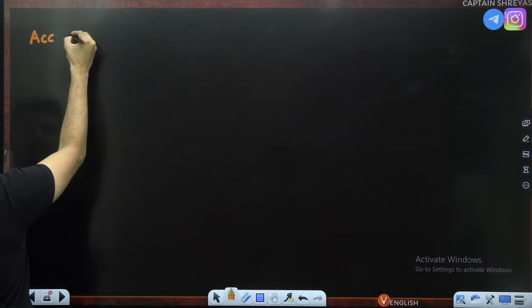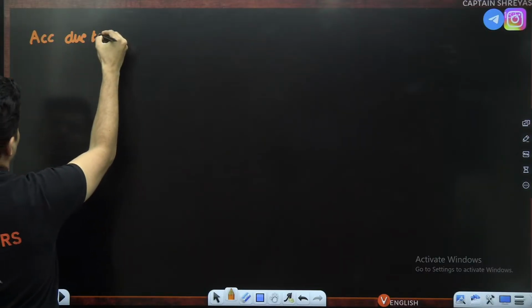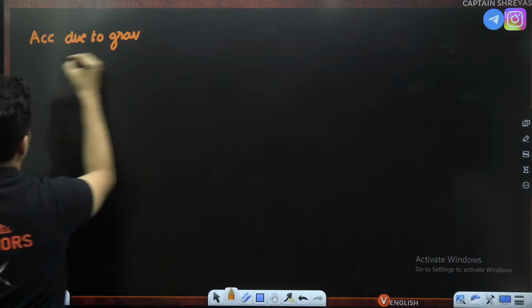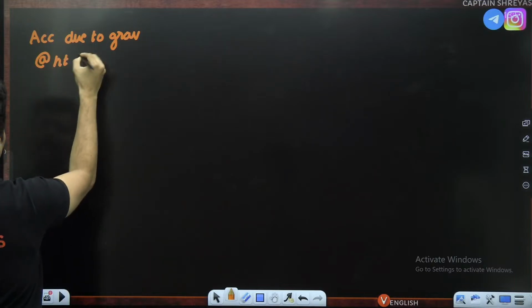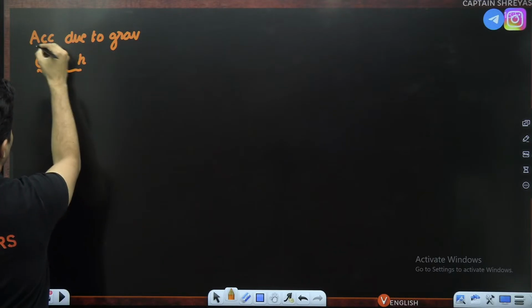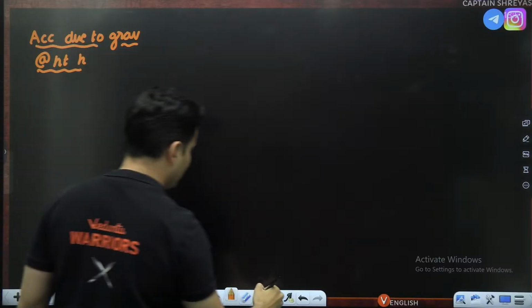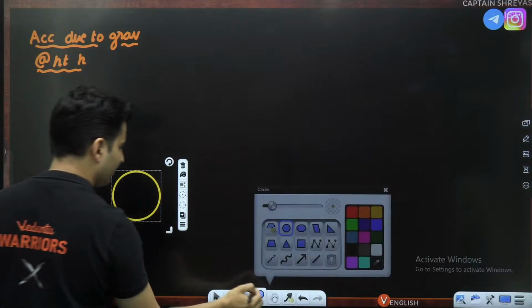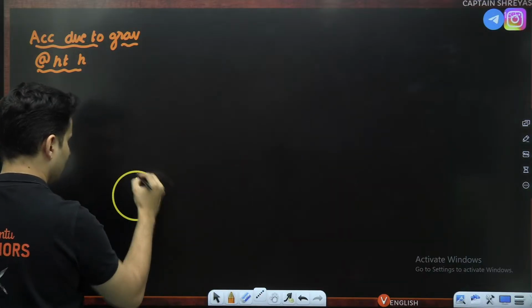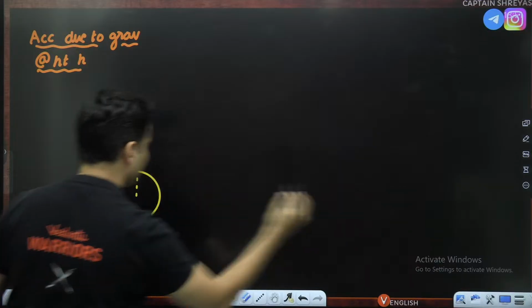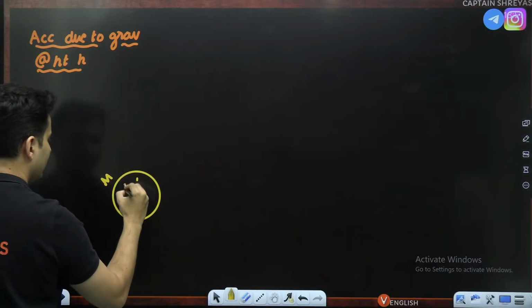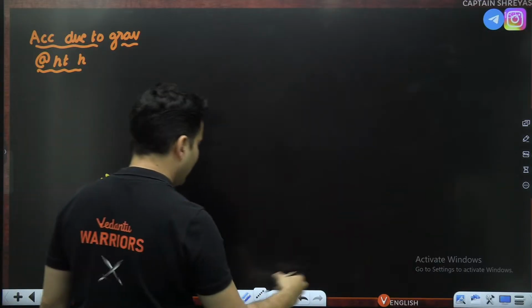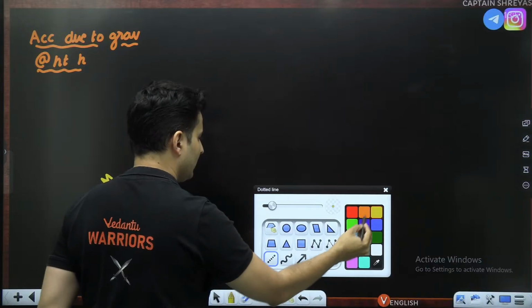Acceleration due to gravity at some height h. Let's try to see this also. Again, this is our planet. This is the radius. Mass of the planet is m, radius is r, and we are at a height h. So let's go to the top somewhere.